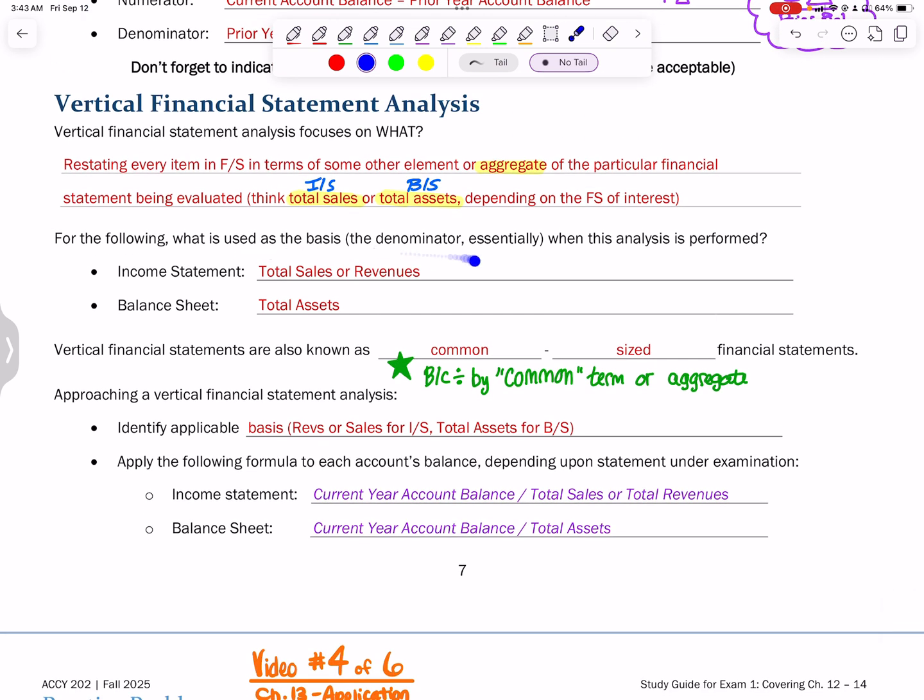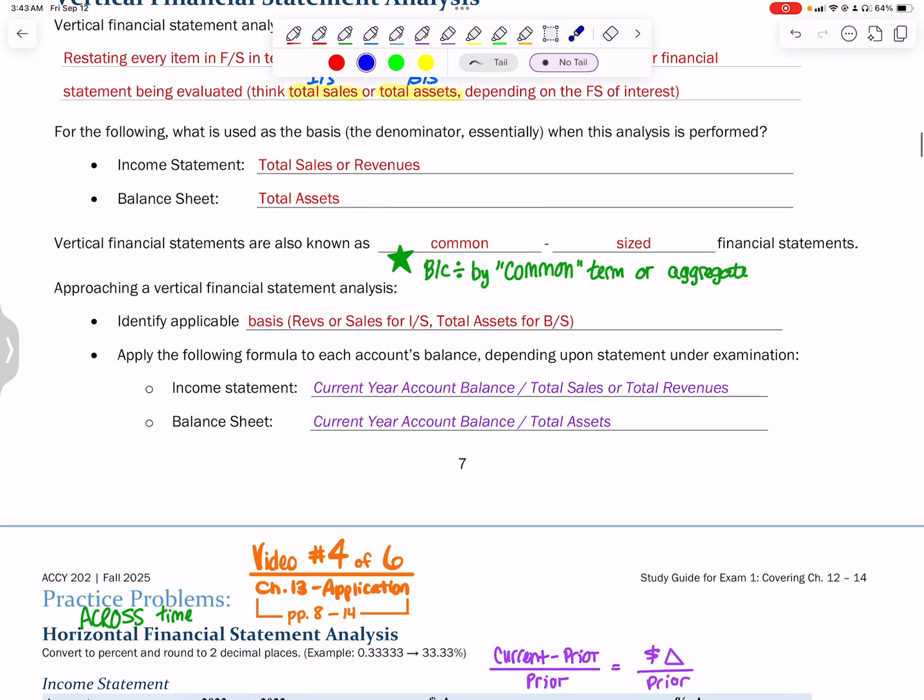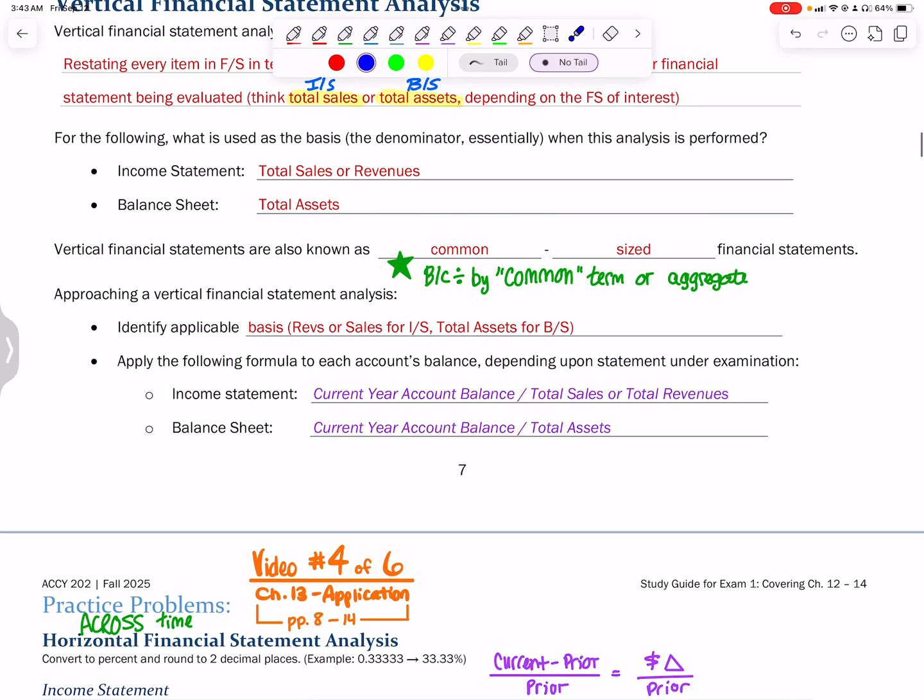So the basis or the denominator for the analyses depends on the statement. Income statement, looking at total sales, balance sheet, total assets. Vertical statements are also known as common size financial statements because they are all divided by a common term or aggregate, or basically they're all divided by the same number to put them in common terms.